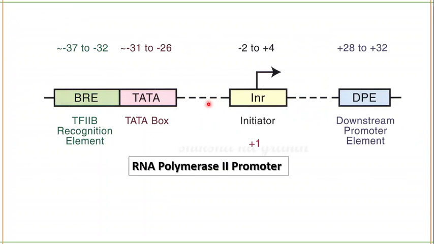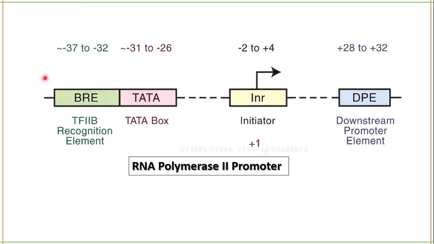So here is our RNA polymerase 2 promoter. See, it has a Tata box at -31 to -26, that means approximately -30, and here the initiator sequence, present at the +1 region, -2 to +4. This is the downstream promoter element. This is the transcription factor 2B recognition element. Here we cannot see the CAT box or the GC box. So we just read that all the elements won't be found in a single promoter.